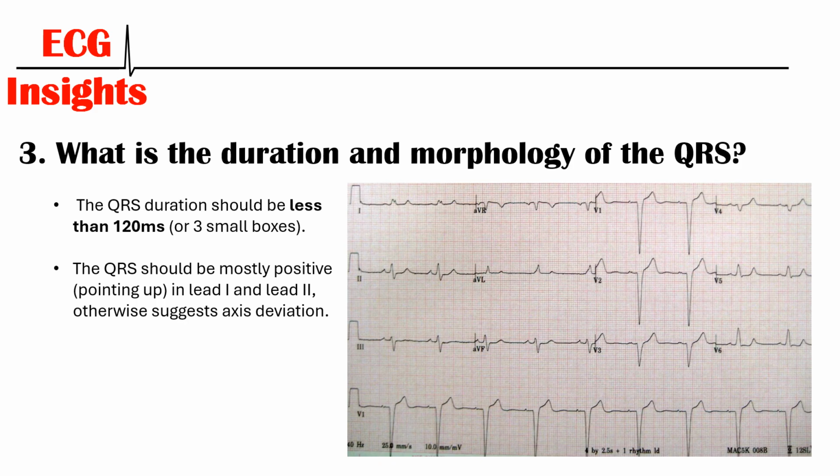However, one of the main things you can look for is that the QRS in lead 1 and lead 2 should be mostly positive, which suggests a normal cardiac axis. If you have anything other than that, for example, a positive QRS in lead 1 and a negative QRS in lead 2, that would suggest something called axis deviation.